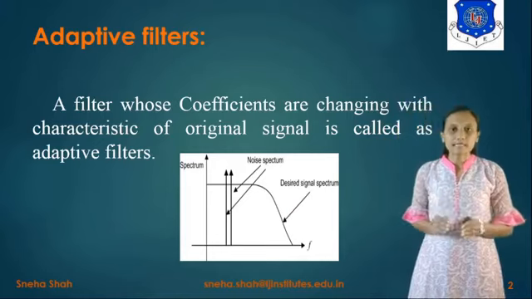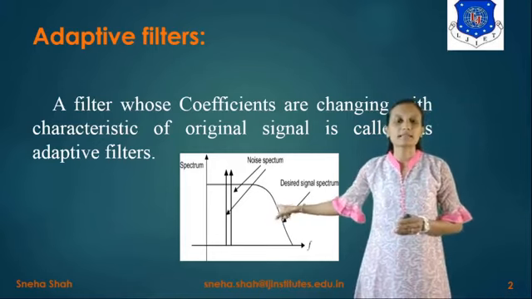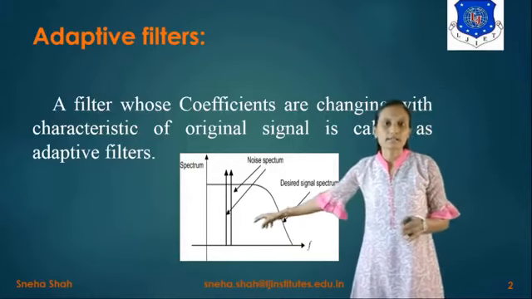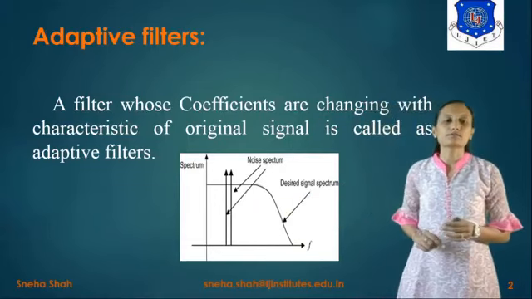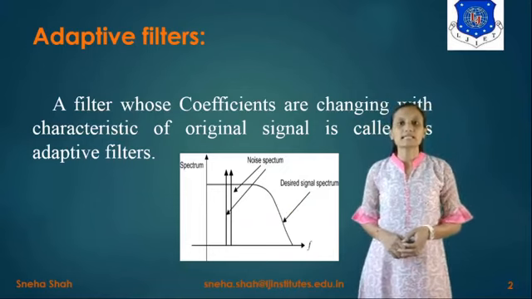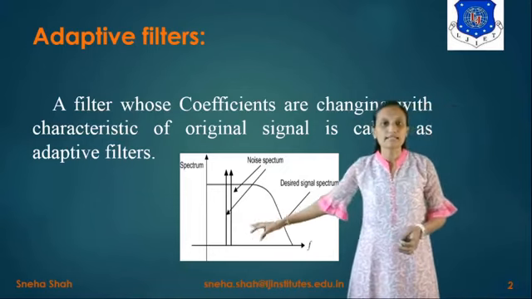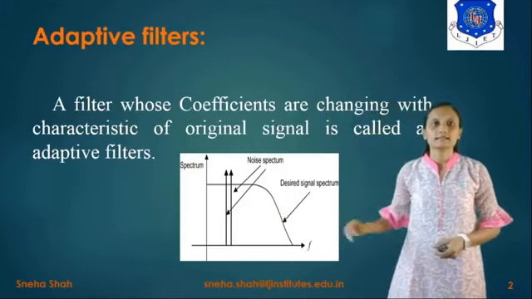If the frequency range for the original information signal and the noise signal are in the same frequency band, then we can't filter out the noise. If you want to filter out this noise, we have to use an adaptive filter. In this adaptive filter, the value of the coefficients changes, and according to that we can remove the noise in the same spectrum as the desired signal.